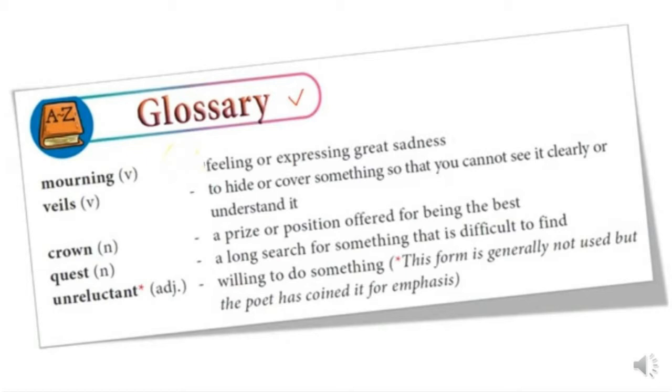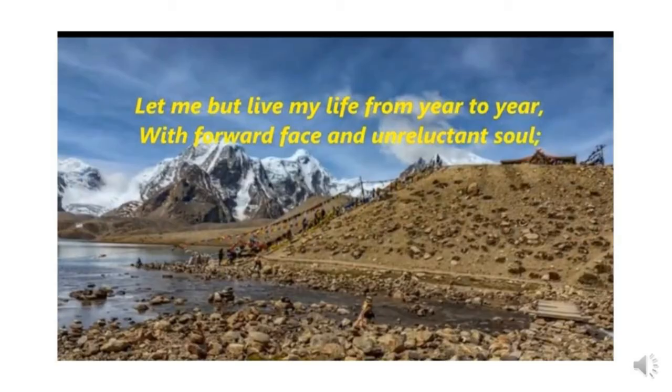Now we'll go for the glossary. Here 5 different words are there. First word is mourning. Mourning means feeling or expressing sadness. The next word is veils. Veils means to hide or cover something. Next, crown. Crown is a prize or a position. Next one, quest. Quest is a long search for something. And reluctant means unwilling to do something. So these are the 5 glossary words in this poem. Next we'll enter into the poem.